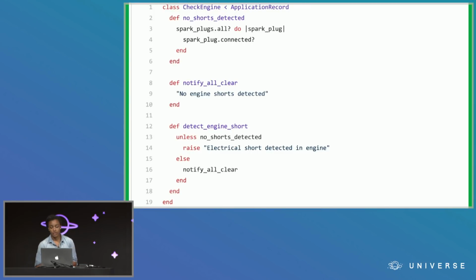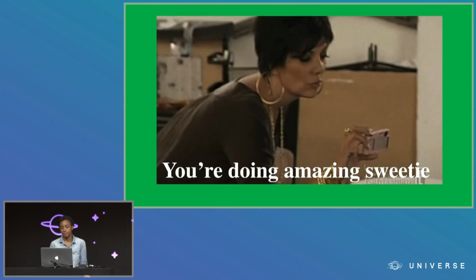You don't have to try to read all this code, but this is a class that checks for engine health. And so mainly, it's concerned with if there are any electrical shorts in the engine. So this PR gets submitted by one of my teammates, and it's my job to review it. So I'm like, ship it, it's great.